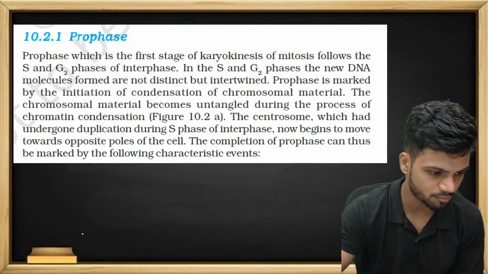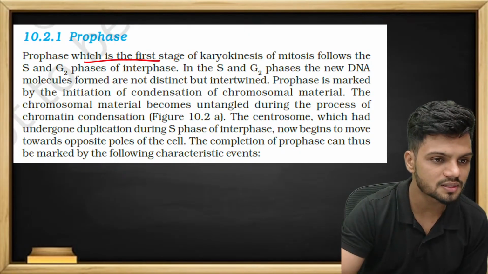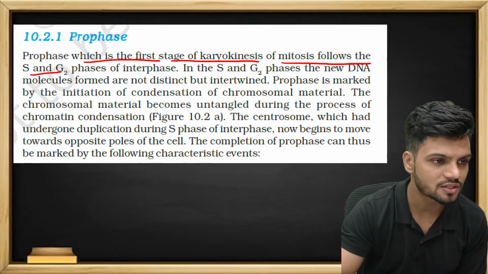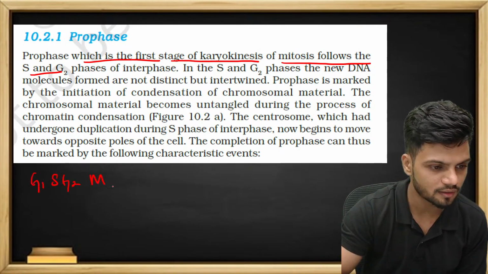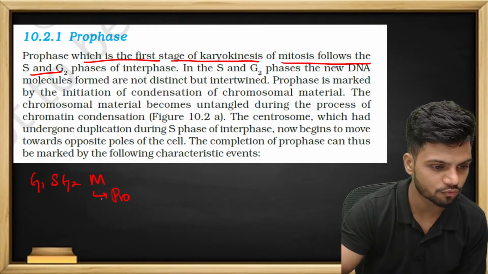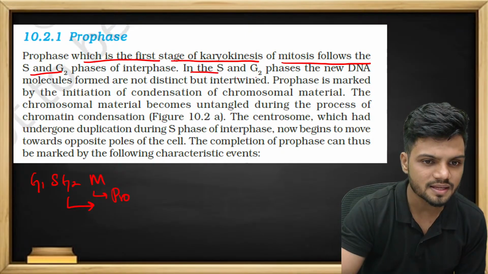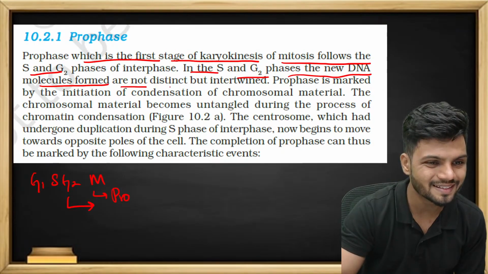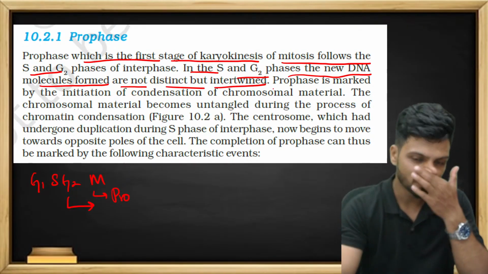See, understand what is in prophase now. Which is the first stage of karyokinesis of mitosis following the S and G2. So all of you know G1, S, G2 and M. In M, first one is what? Prophase. So after G2, what do we have? Prophase. In S and G2 phase, the new DNA molecules formed are not distinct but intertwined.